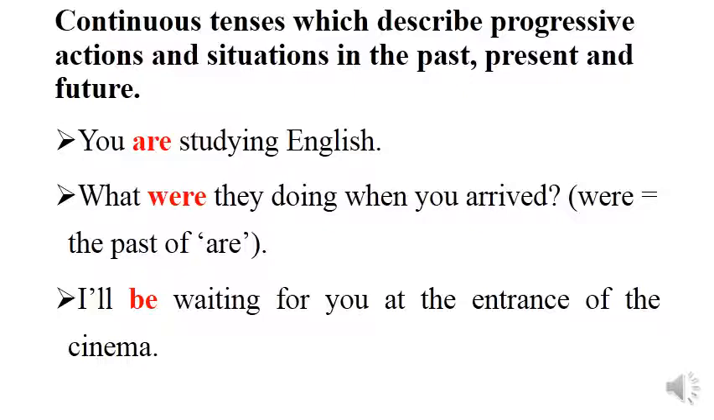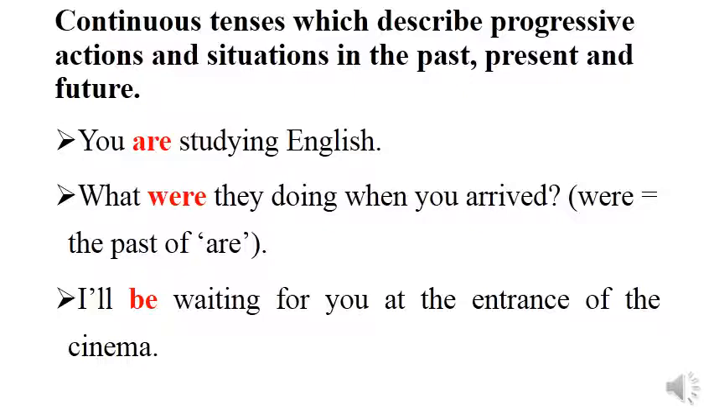The second example, what were they doing when you arrived? Here you're using to be in the past. I mean were, which is the past simple of are, plus doing, the verb doing in the ing form in order to refer to the past continuous. I repeat, the tense is called past continuous, to be in the past plus the verb plus ing form.